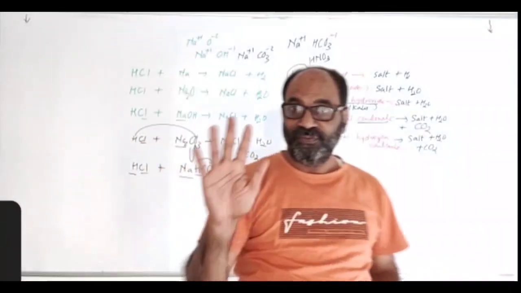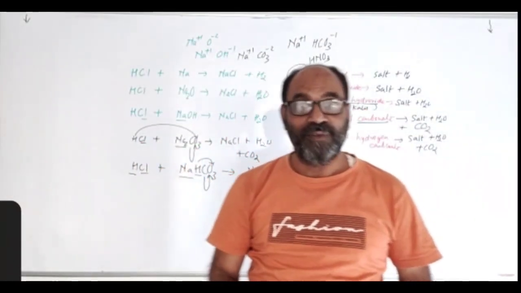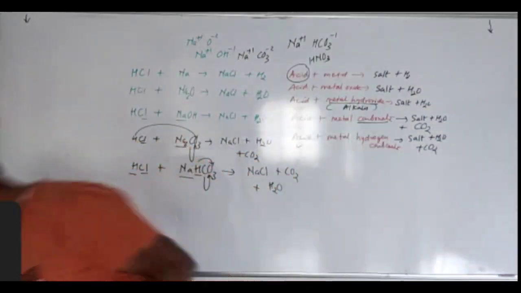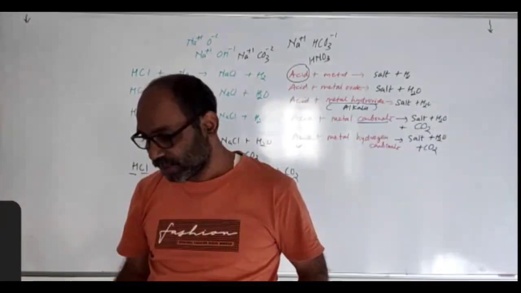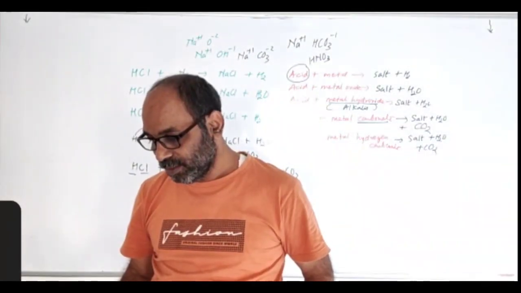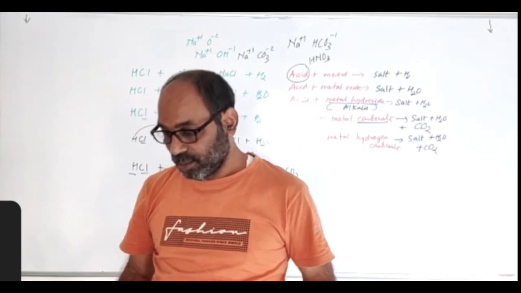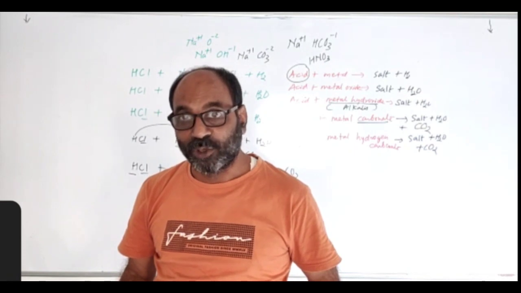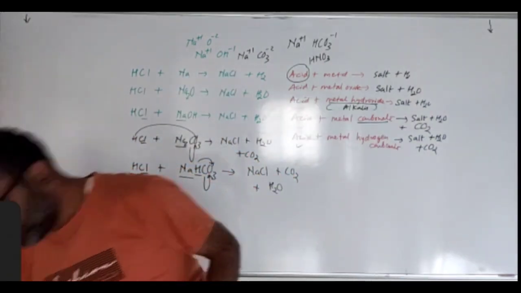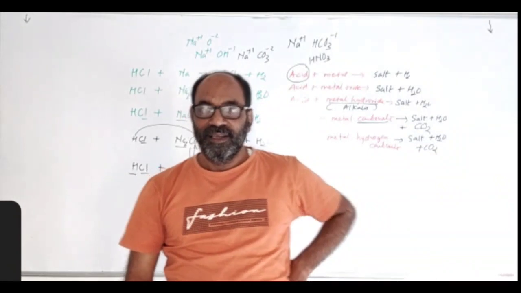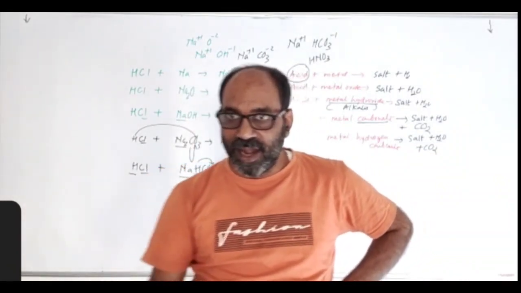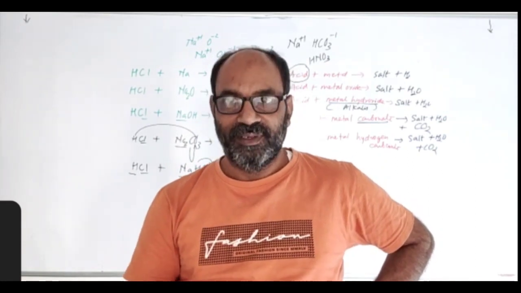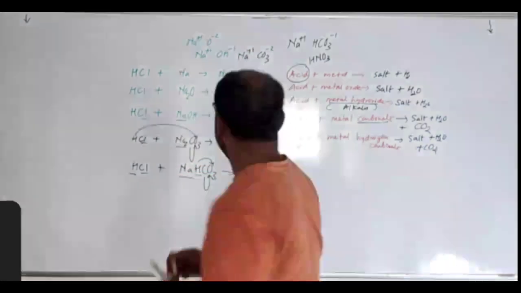So these are the 5 chemical properties of acids. Okay. So after that concept, what is the next? Children, I don't know how much time is left. I'll talk about endothermic reaction and exothermic reaction. What is endothermic reaction? A chemical reaction in which energy is absorbed is called endothermic reaction.